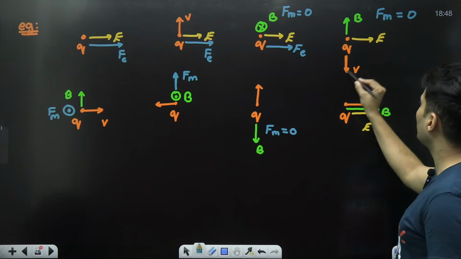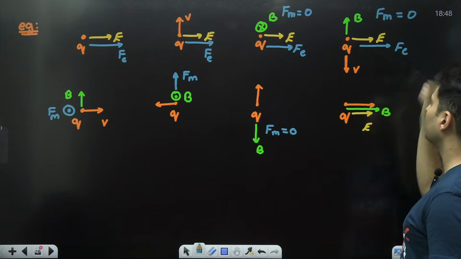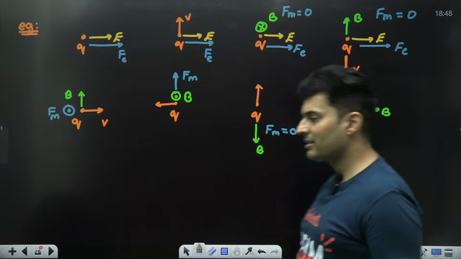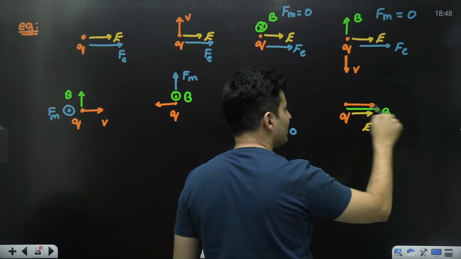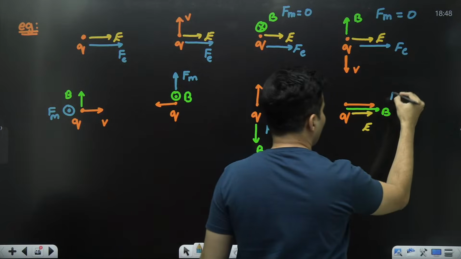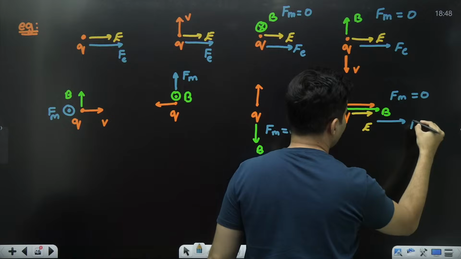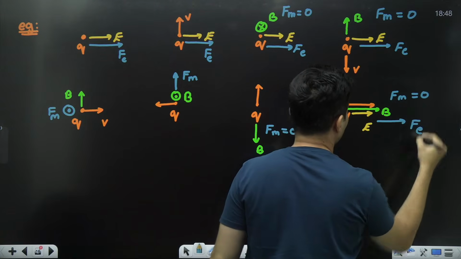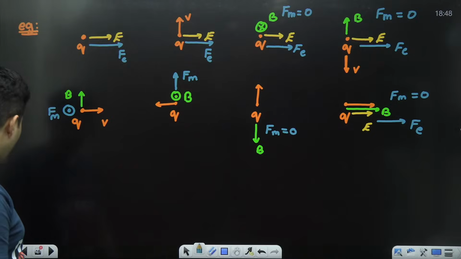But what about electric field? That will just apply the force in the direction of the field. That's it. Fe is in the direction of the field. Here, magnetic field is parallel to the velocity. So the magnetic component of the force is 0. Electric field will definitely apply a force over here. That's it. That's how it works.